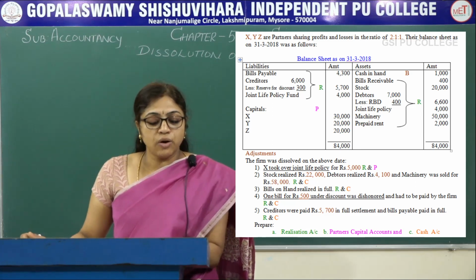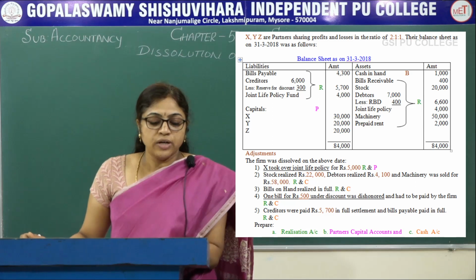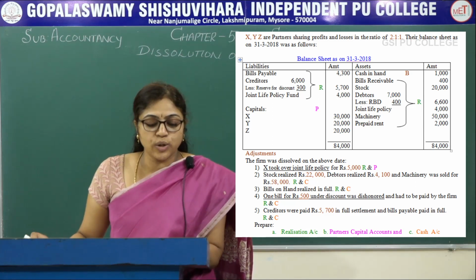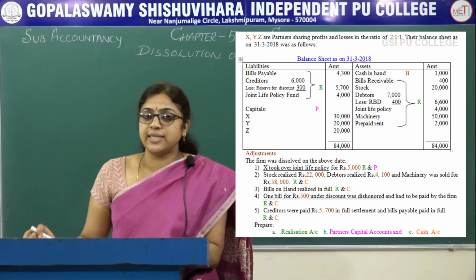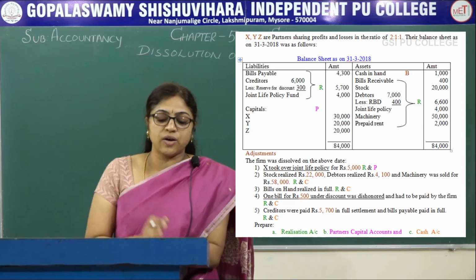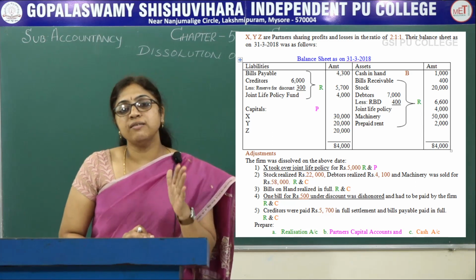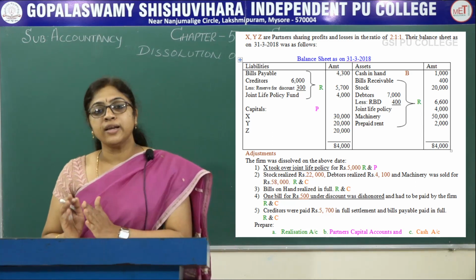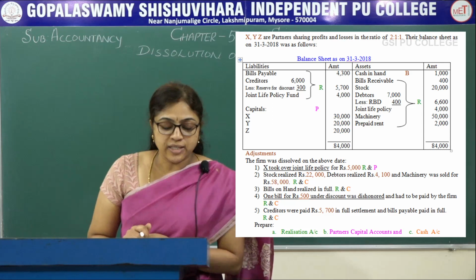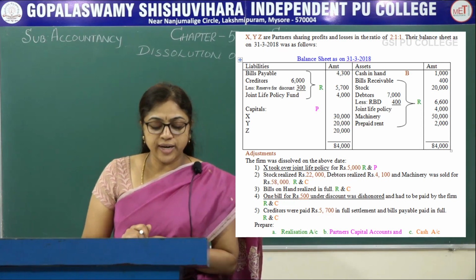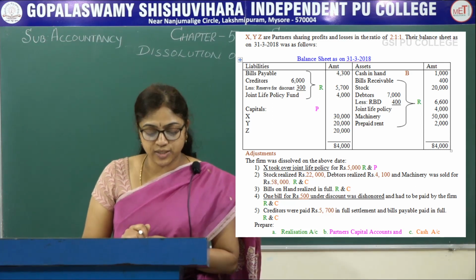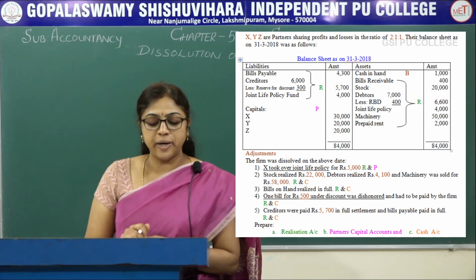Next, bills on hand realized in full. So bills receivable 4,300, that is realized in full value. It is recorded in the realization account debit side. So once in realization account, again in cash account. Next, one bill for rupees 500 under discount was dishonored and had to be paid by the firm.